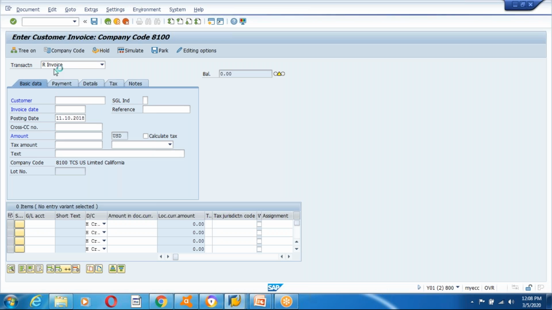So this is the transaction. It's an invoice. This is the invoice I am going to post in this transaction. Now I am going to give the bill to the customer.